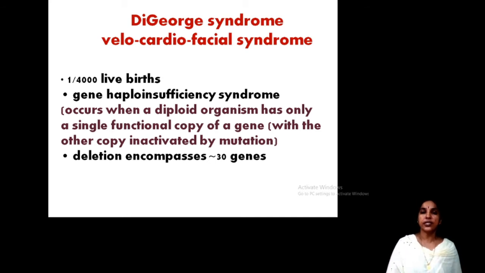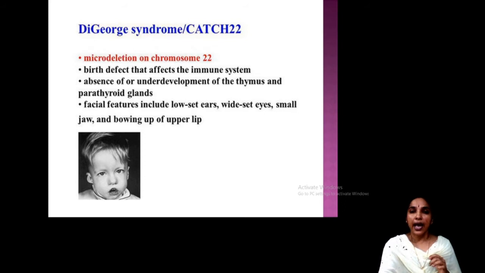So, only a single functional copy of the gene is there, so it is known as haploinsufficiency syndrome. The deleted part includes approximately 30 genes. This is also known as microdeletion of chromosome number 22, with birth defects and immune system abnormality.